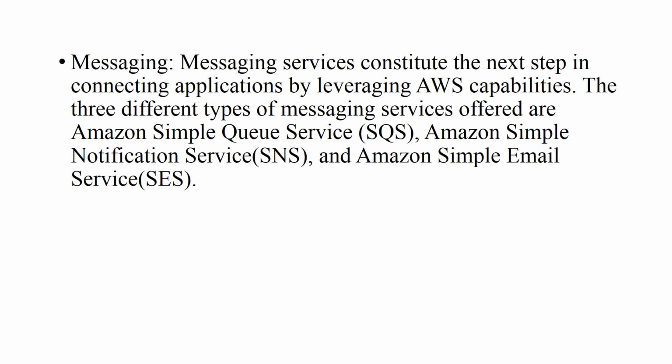There are three different types of messaging services offered by AWS: Amazon Simple Queue Service, with the acronym SQS; Amazon Simple Notification Service, acronym SNS; and Amazon Simple Email Service, which we also call SES.